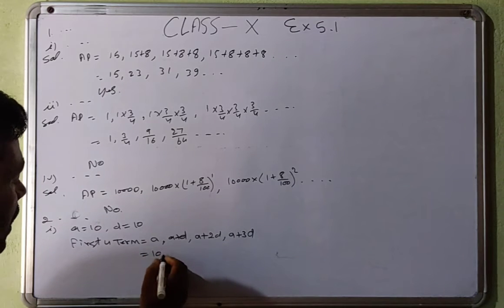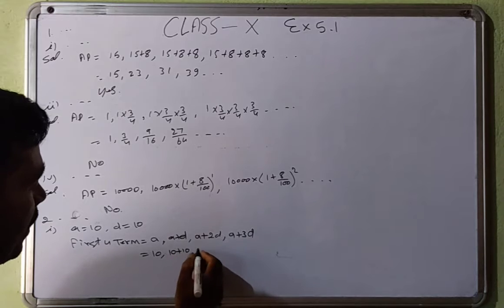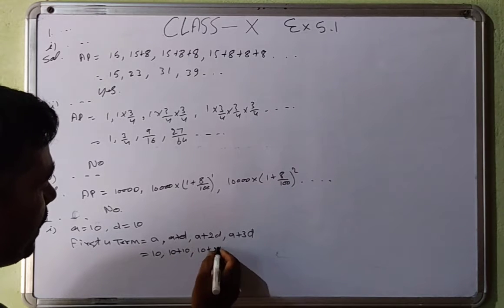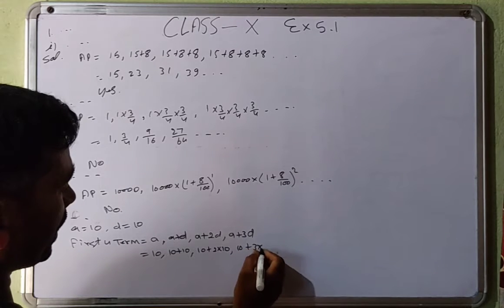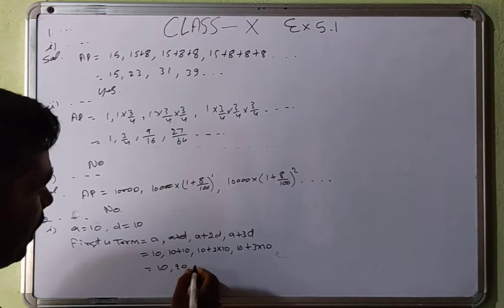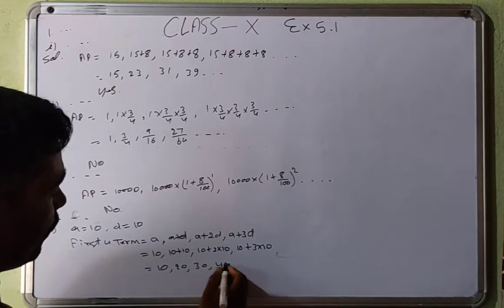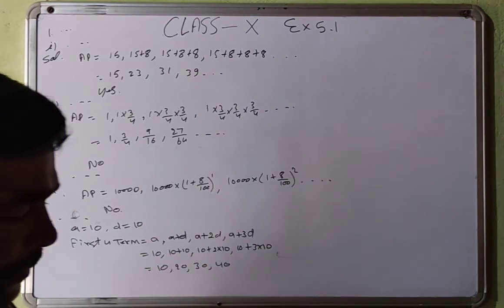So A means 10, then 10 plus 10, 10 plus 2 multiply 10, 10 plus 3 multiply 10. That will be 10, 20, 30, 40. This is the first 4 terms of this AP.